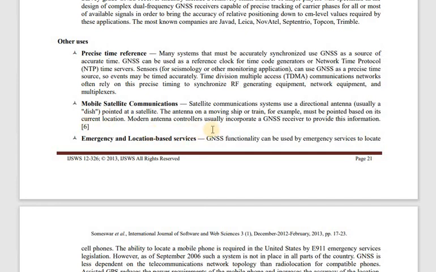So modern antenna controllers usually incorporate a global navigation satellite system receiver to provide this information. Previously, in antennas, GPS was not there. Now in modern antenna systems you are already incorporating a GPS receiver to provide the proper information, which point you have to keep your antenna so that you will be getting that particular signal from the space or from the satellite, right?